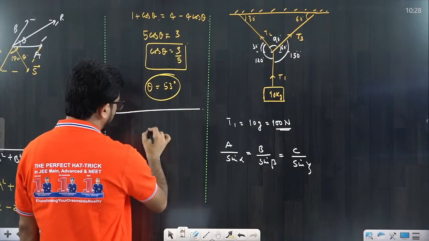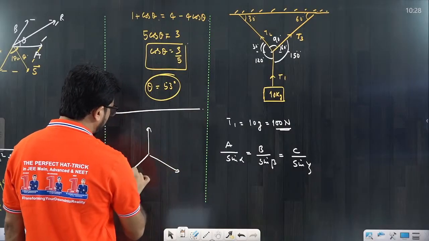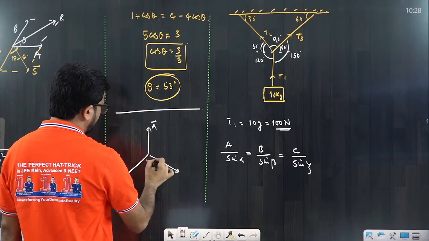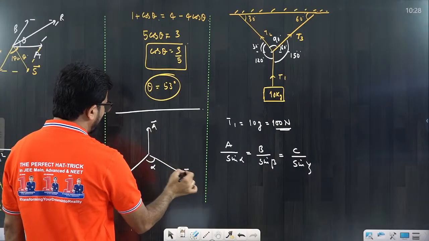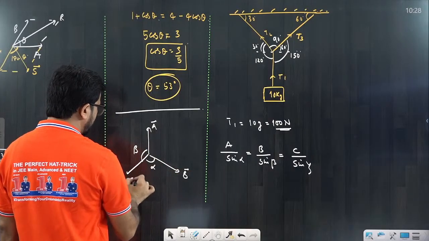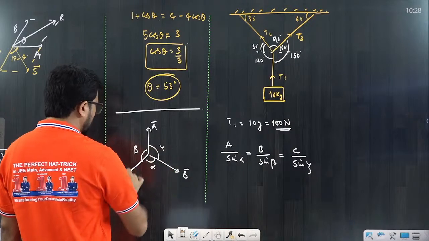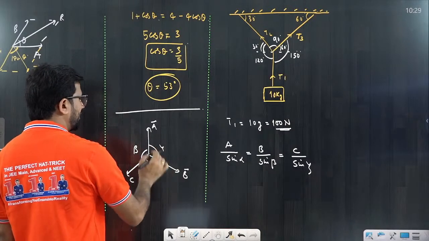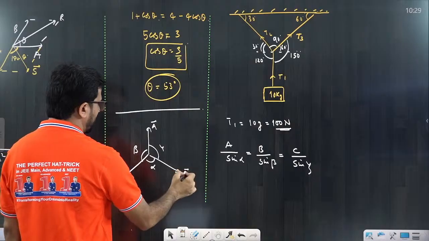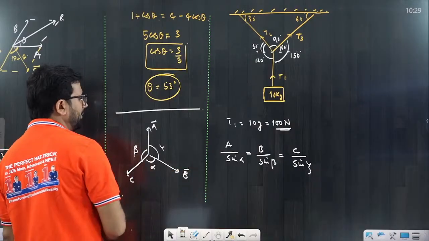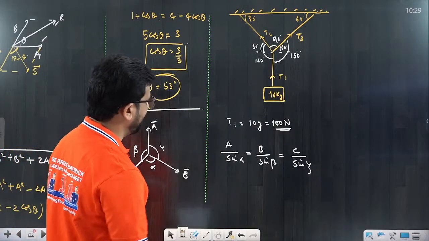Suppose these are 3 vectors, suppose this is the A vector, so opposite to that we call it alpha, this is B vector, opposite to that we call it beta, and opposite to C vector we call it gamma. So opposite to A we call it alpha, opposite to B we call it beta, and opposite to C we call it gamma, and we are using this concept here.